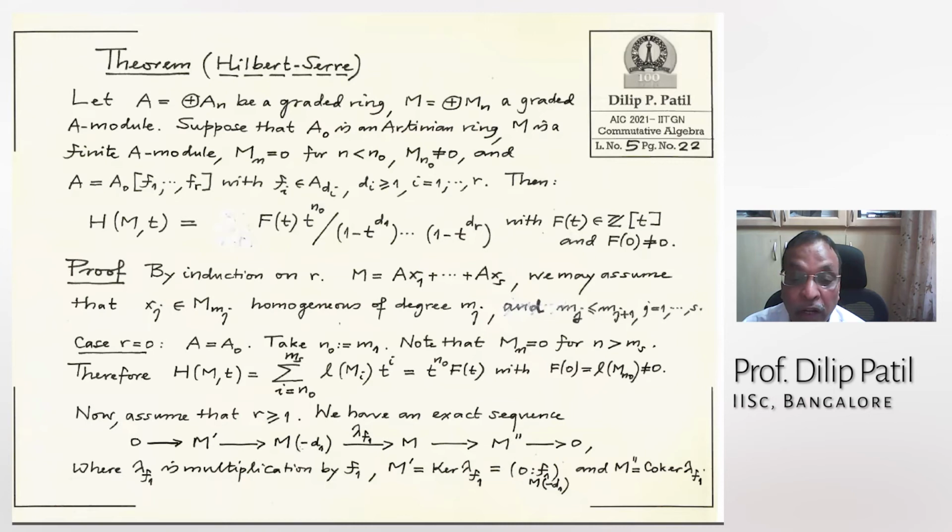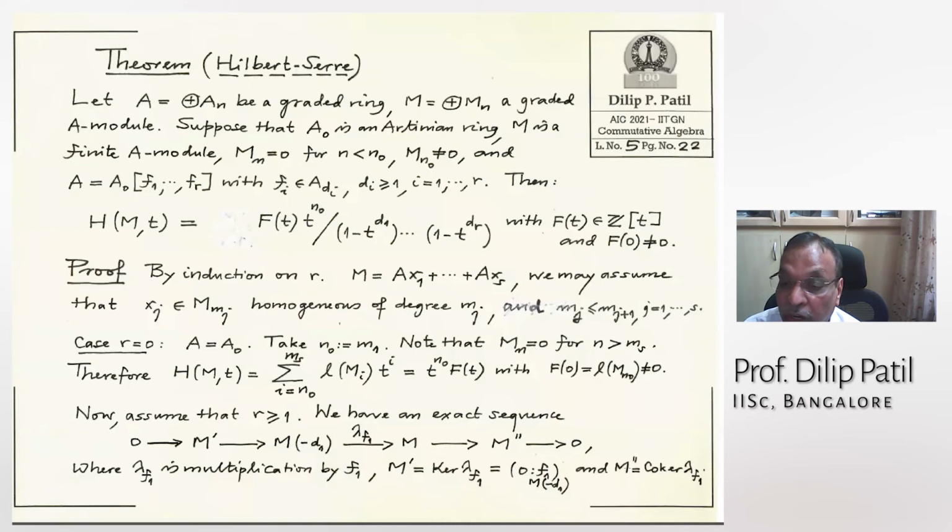Now, what will be the kernel of this graded homomorphism? It will be the homogeneous submodule of this, that I call M prime. And the quotient, the co-kernel, is also a graded module, the quotient gradation. So now it is clear this sequence is exact because I have precisely taken a kernel and co-kernel.